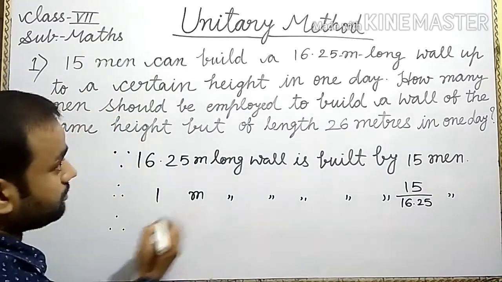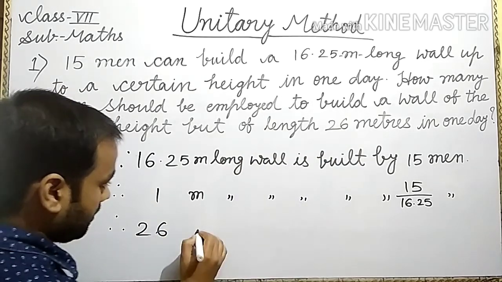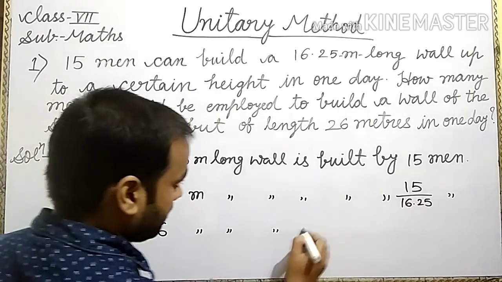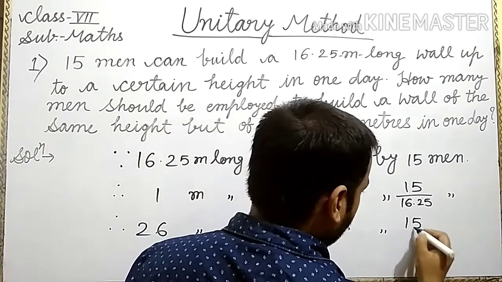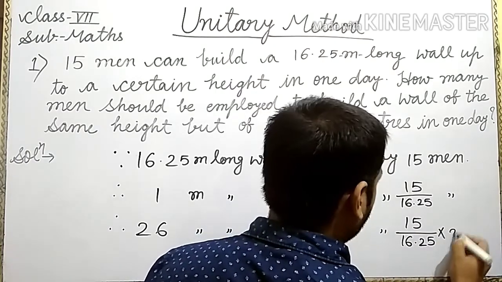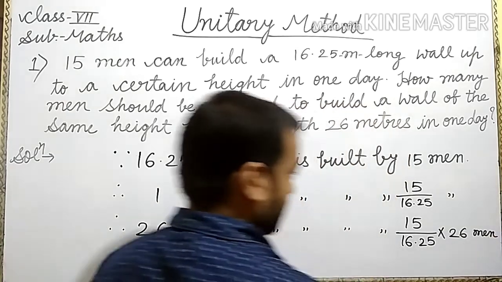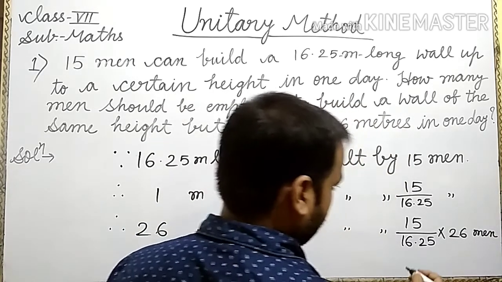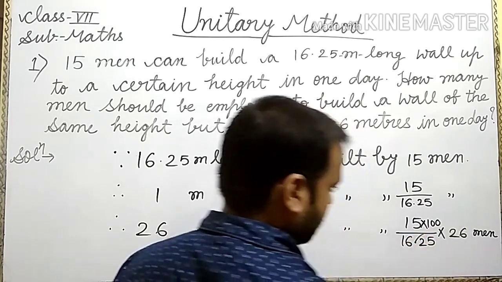Therefore, we find for the length of 26 meters: 15 upon 16.25 into 26. Decimal: remove the decimal here and write 100. Is it clear?